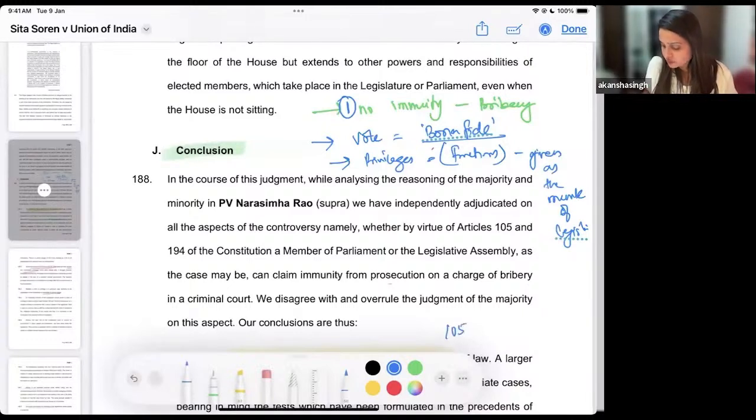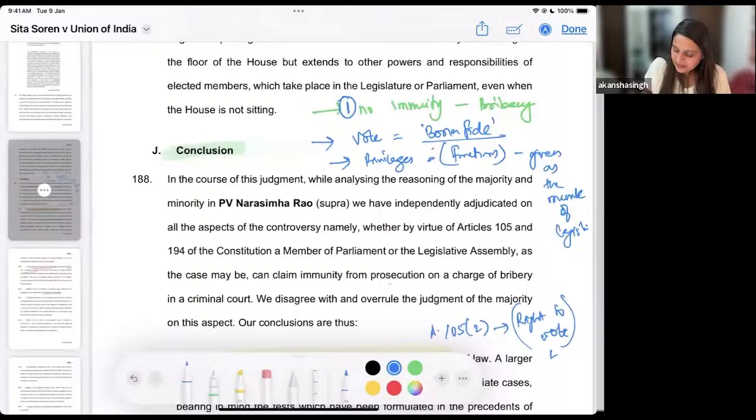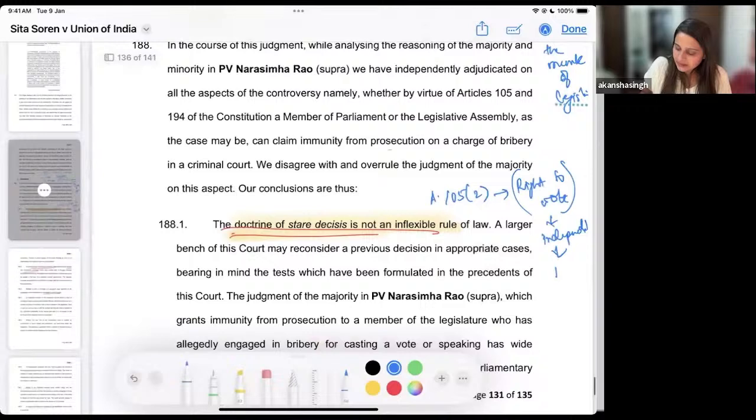And Article 105(2) allows immunity only for the restrictive nature of the privileges that you have to work on, and the right to vote is an independent act from the act of taking bribes. So I can say that the right to vote is independent of the right to take bribery, or the action of bribery. Okay, now we can't say right to bribery, we will say act of bribery.